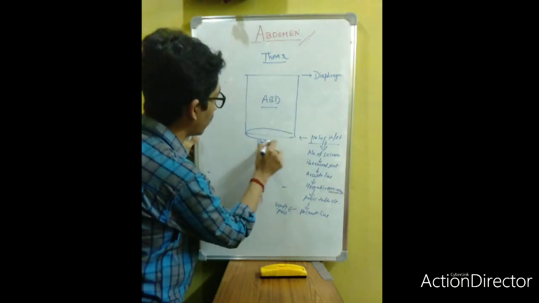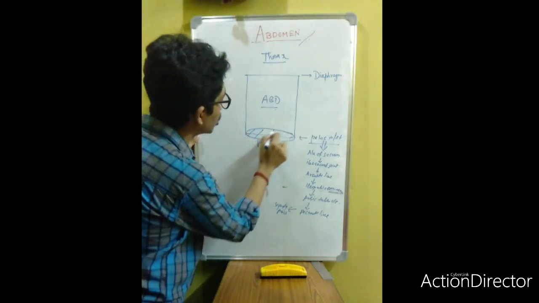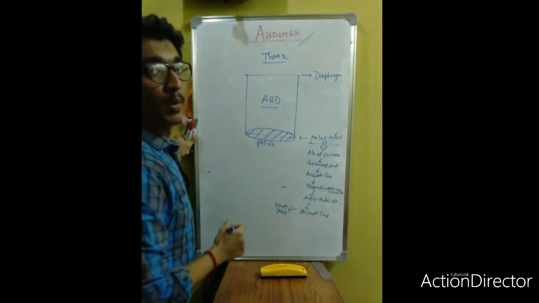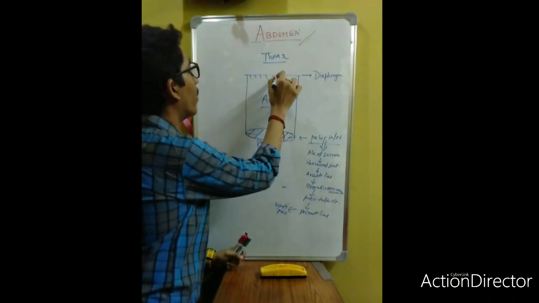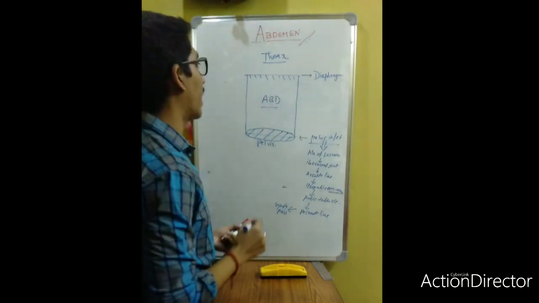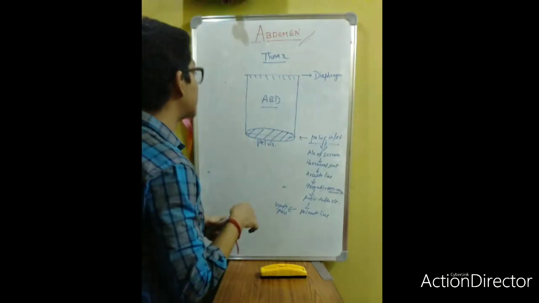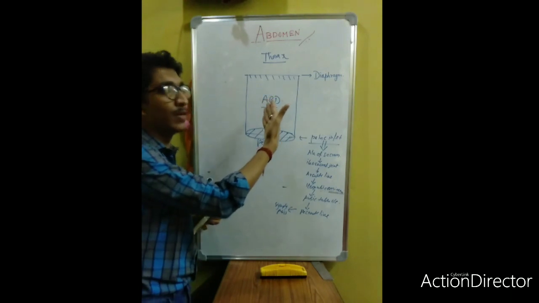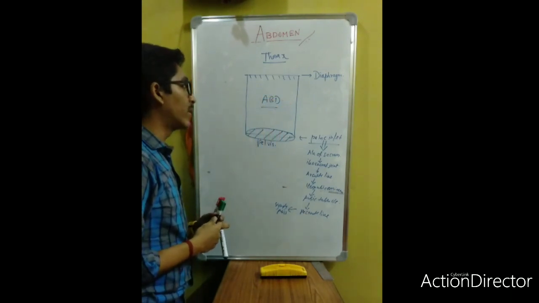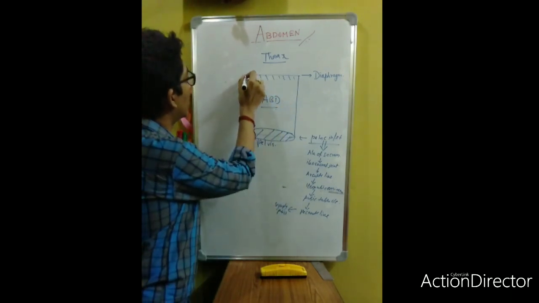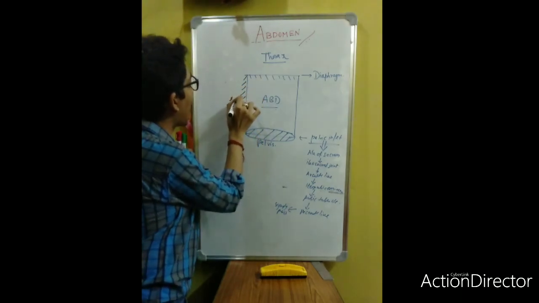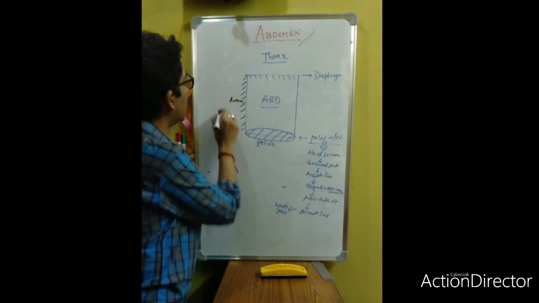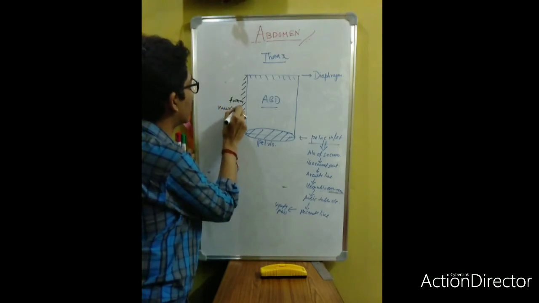Actually, this will form a round-shaped border like here. This is the abdomen, above the muscular organ. Now you will be seeing the lateral view of the abdomen. This is the anterior wall of the abdomen, and this anterior wall is completely muscular.